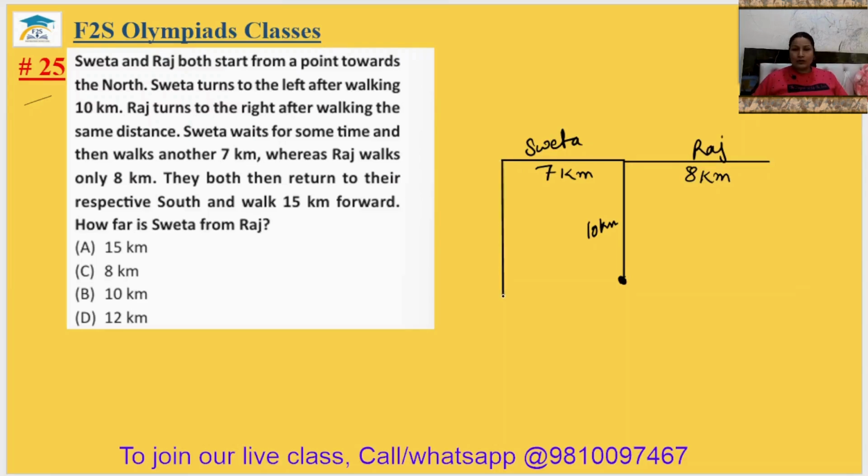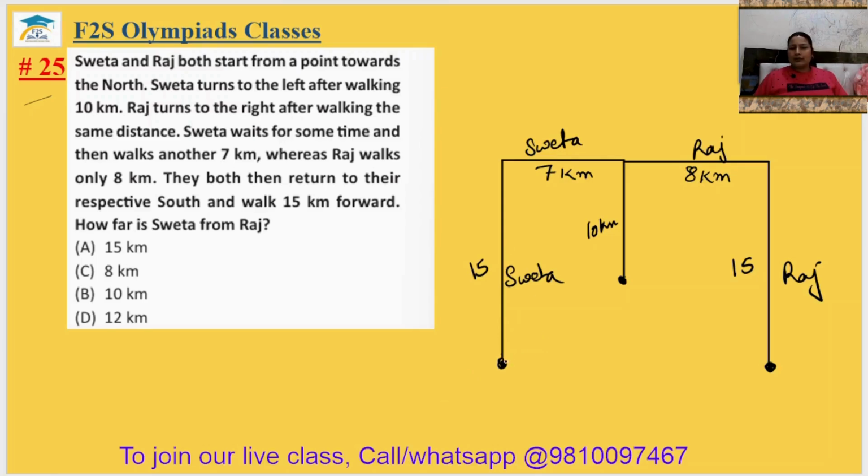They both will come in the downward direction, and after coming in the south direction they walked for 15 kilometers. From here it is also 15 kilometers. So this is 15, this is 15, and this is Sweta's path and this is Raj's path. Now they have stopped at this point after walking 15 kilometers.